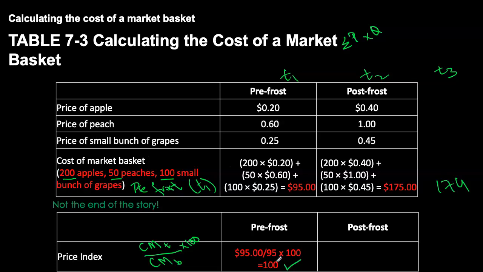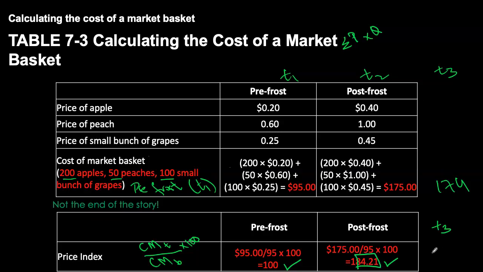Now note, I have not written a dollar sign or a percentage sign over here. When you create an index, it is unit free. It is just giving you a level, so it does not have any unit attached to it. Let's calculate the price index for year 2, and this is coming out to be 184.21. Price index for post-frost is telling you that prices have increased by 84%.